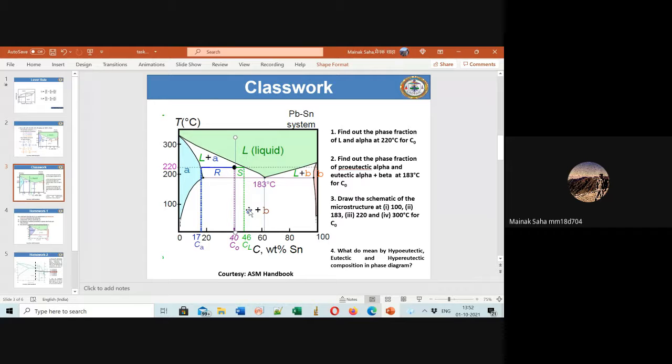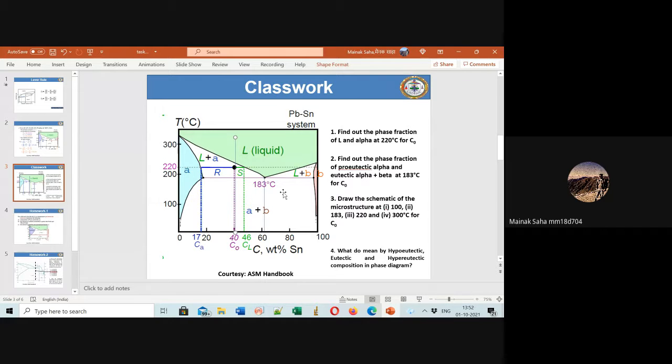In the hypoeutectic region, with alpha on the left-hand side and beta on the right-hand side, you will always have the proeutectic or preeutectic phase as alpha.